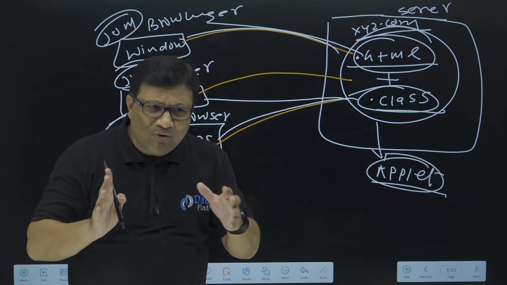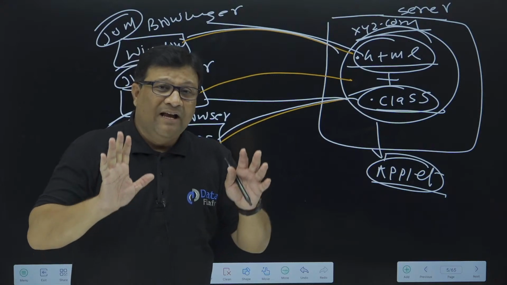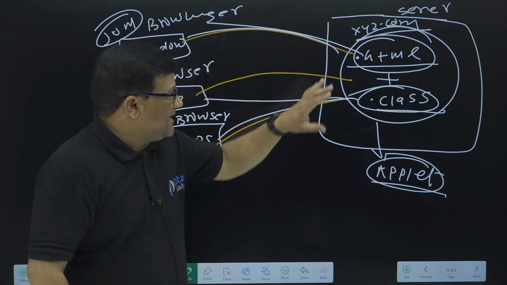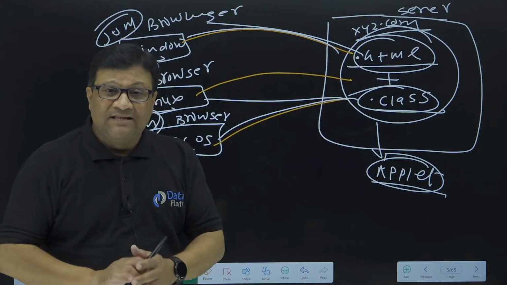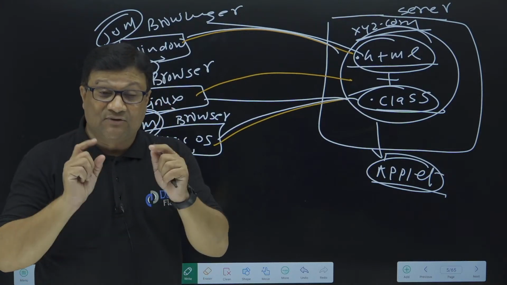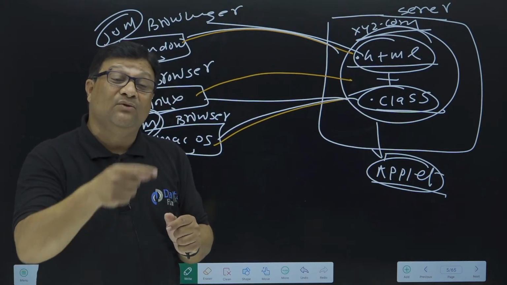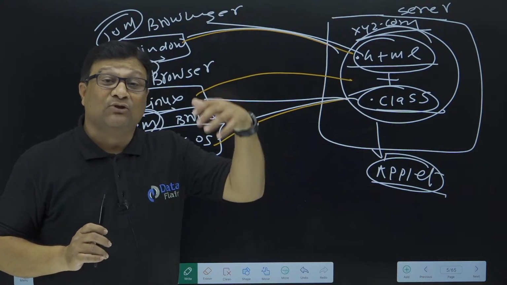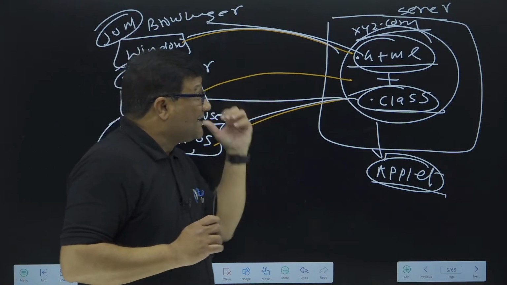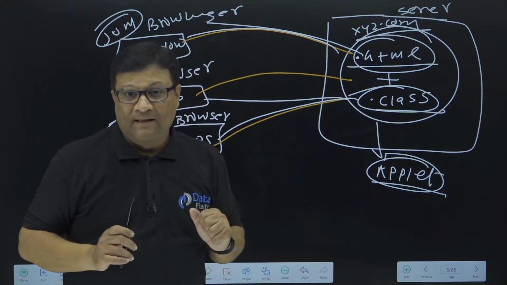Okay, tell me one thing. What do you think? Is HTML a client-side language or a server-side language? A client-side language is a language whose code is executed by the client machine, and server-side languages are those executed by the server machine.